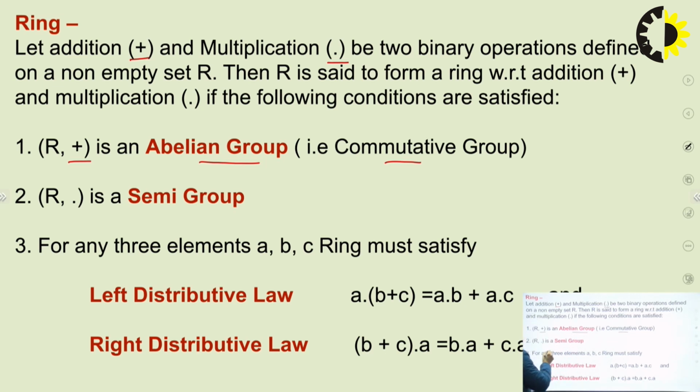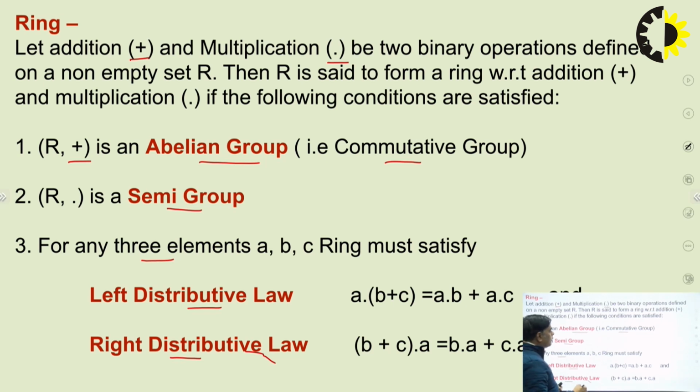For the multiplication, it should be a semi-group. What do we mean by the semi-group? If the set of elements with respect to multiplication follows the closure property and the associativity, then this type of group is known as the semi-group. So for multiplication, it will follow these two properties, the closure property and the associativity. The third one is that these elements will follow the left distributive law and the right distributive law.